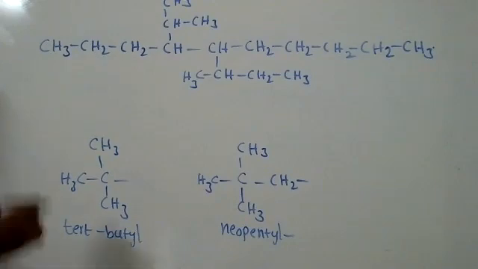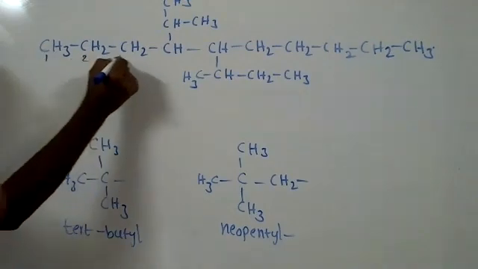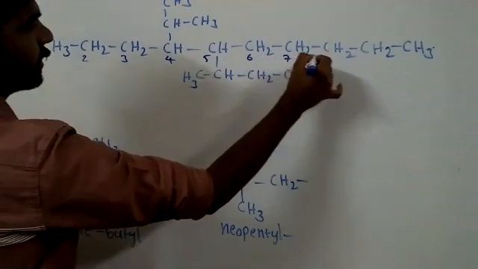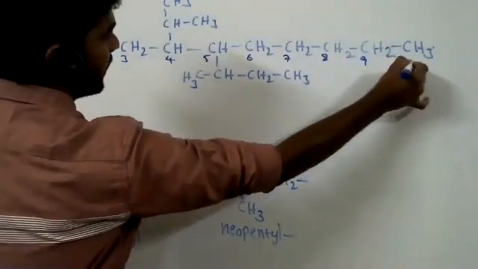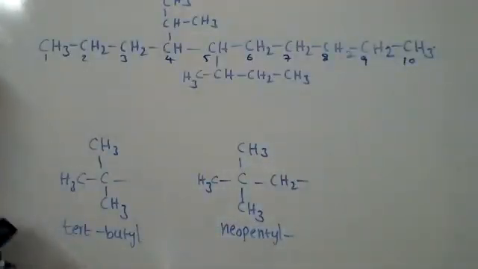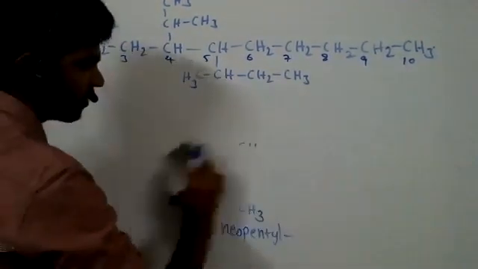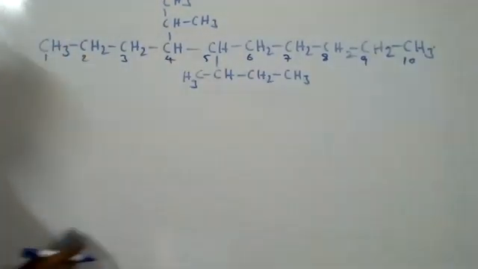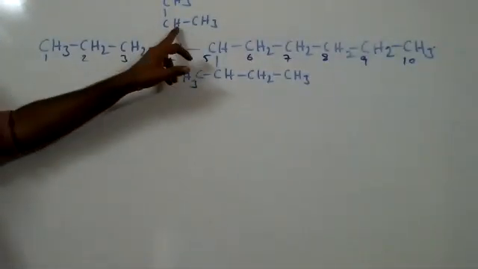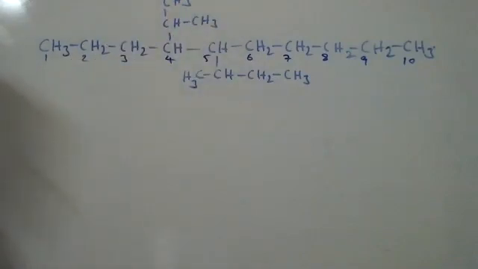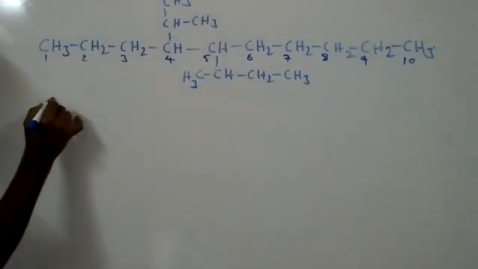Left to right: 1, 2, 3, 4, 5, 6, 7, 8, 9, 10. At the fourth position some group is there. What is the name of this group, CH attached to CH3 and CH3? Isopropyl. So, 4-isopropyl.